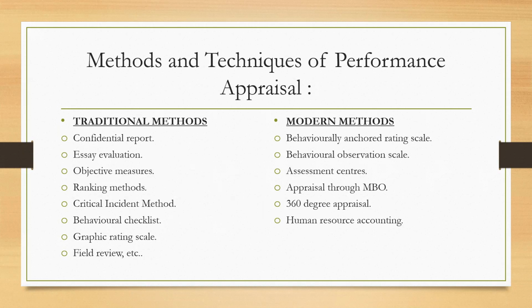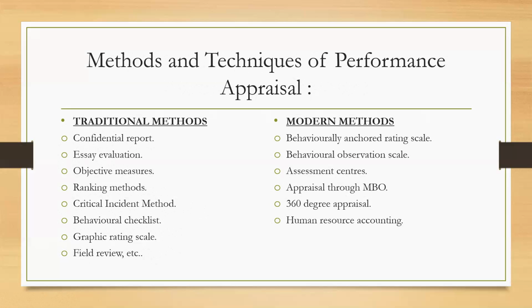So you should not get confused that if a company uses the confidential report, no other methods will be used. A company can have its own policy depending upon the level on which an employee is working. It can use any number of techniques to measure performance and do the performance appraisal of the employees.